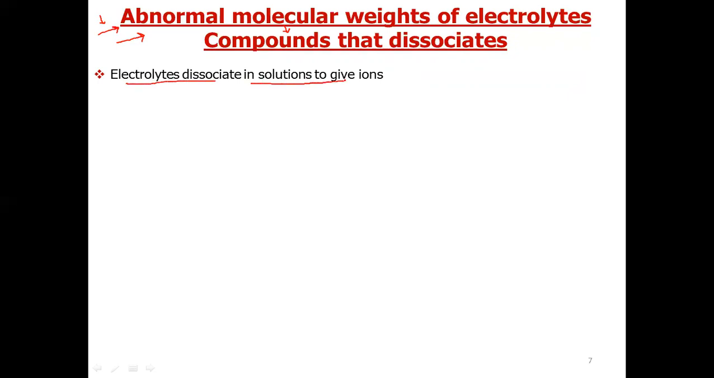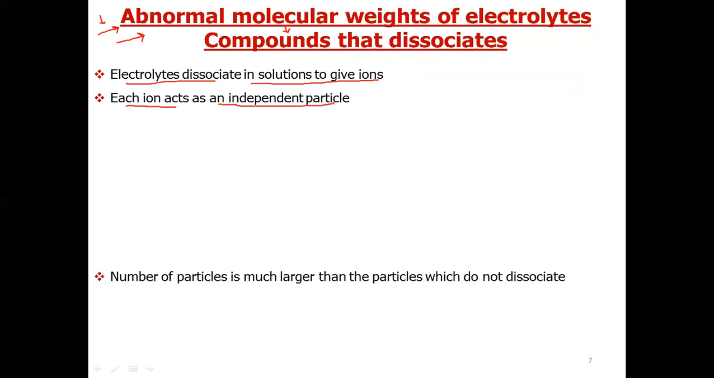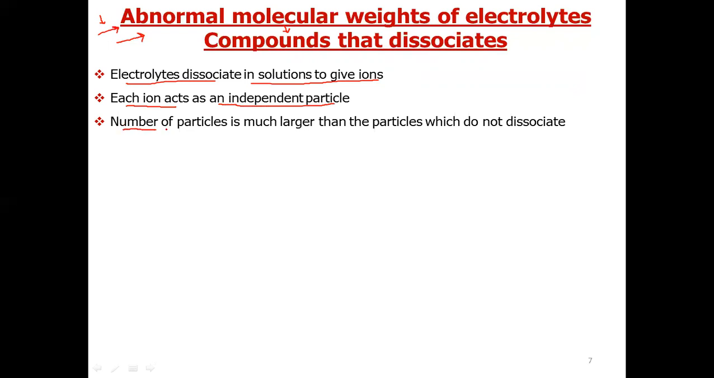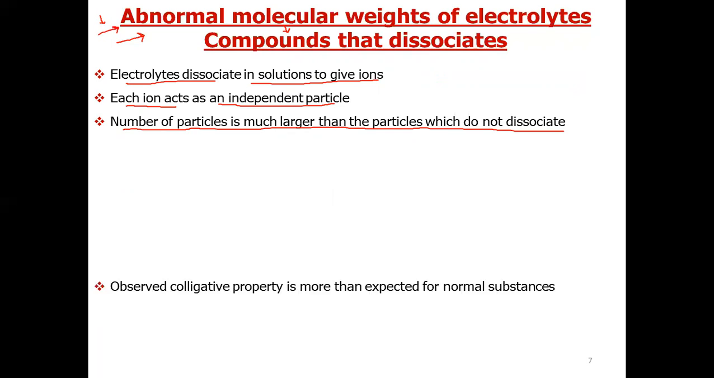because electrolytes dissociate in solutions to give ions, and each ion acts as an independent particle. So the number of particles for an electrolyte is much larger than the particles which do not dissociate. Like this, we have already explained for sucrose and NaCl. For sucrose, for 1 mole of sucrose, number of particles is Avogadro number, but for 1 mole NaCl solution, we have number of particles equal to 2 times Avogadro number.